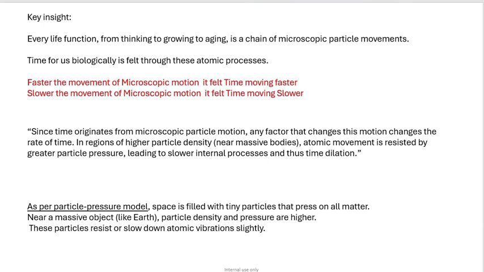The faster the movement of microscopic motion, the faster time is felt to move. The slower the movement of microscopic motion, the slower time is felt to move. Since time originates from microscopic particle motion, any factor that changes this motion changes the rate of time. In regions of higher particle density, near massive bodies, atomic movement is resisted by greater particle pressure, leading to slower internal processes and thus time dilation.